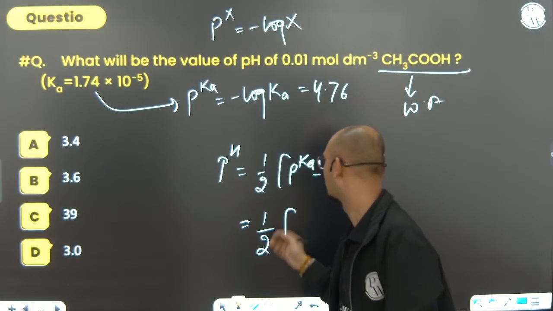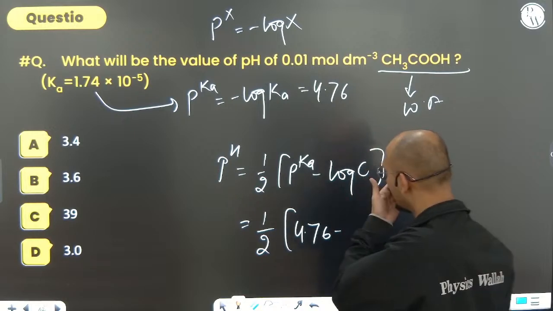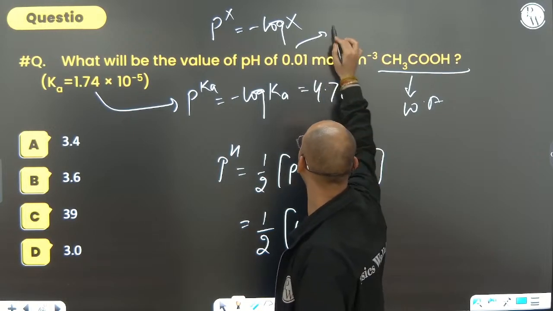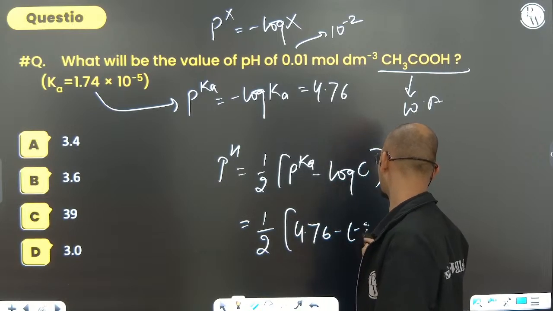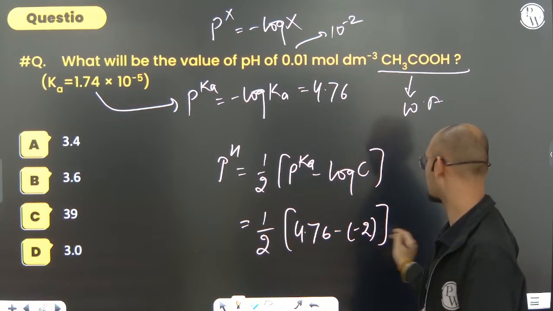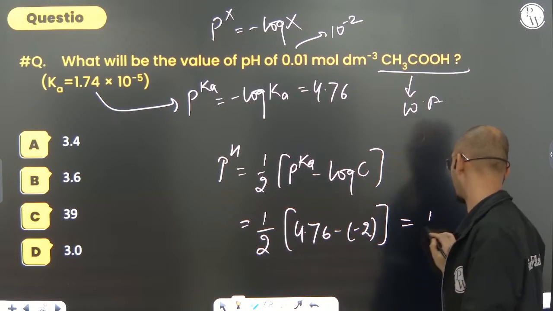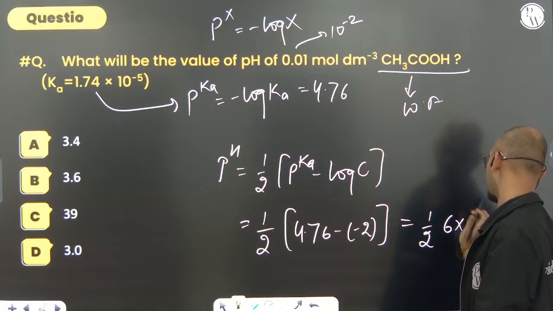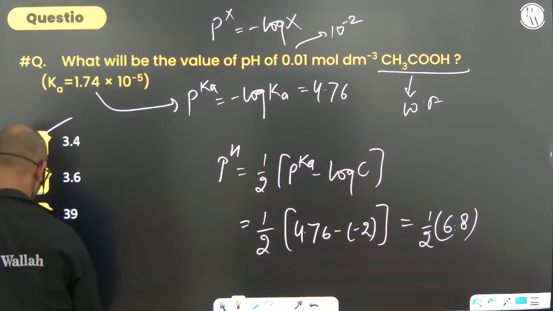So when you put all these things in, you get 4.76, something around. So half of it will be 4.76 minus log C. C is how much? It is 10 to the power minus 2. So log 10 to the power minus 2 is minus 2. Minus 2, minus minus, plus. So it is half of 6.8. So 3.4 is the correct option.